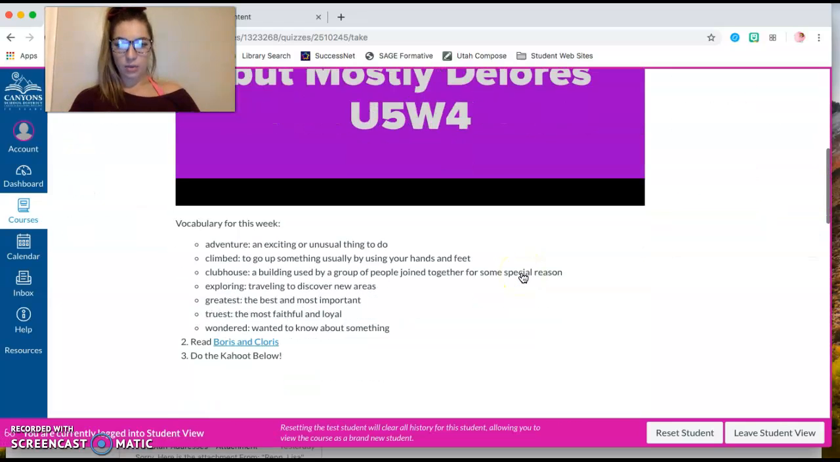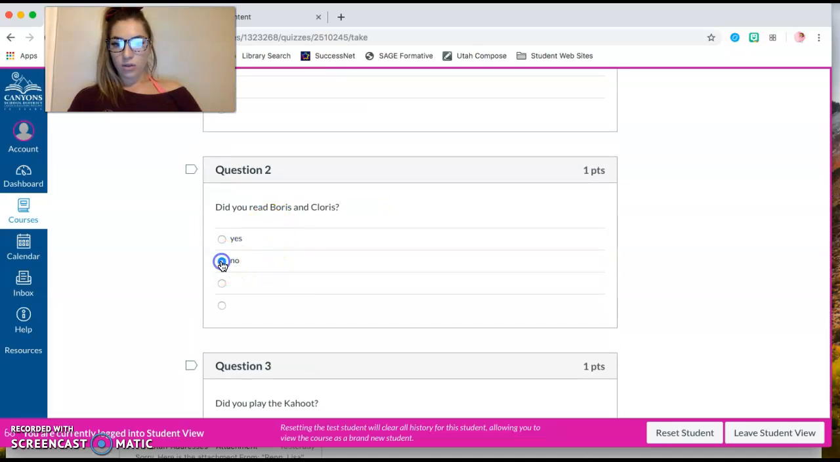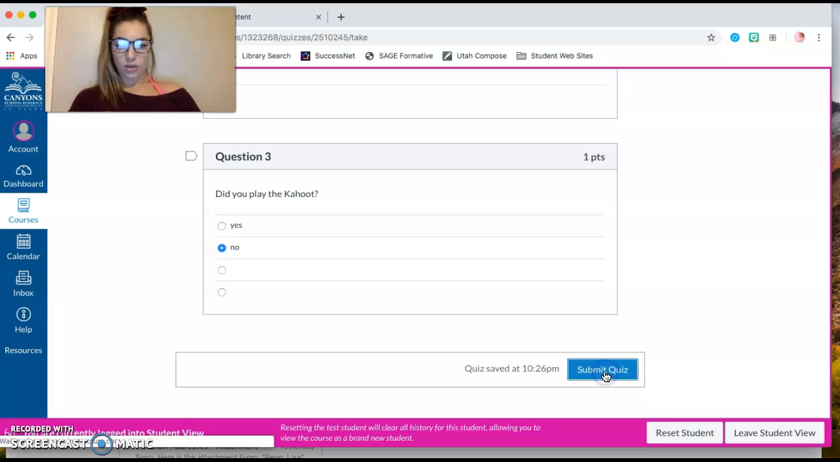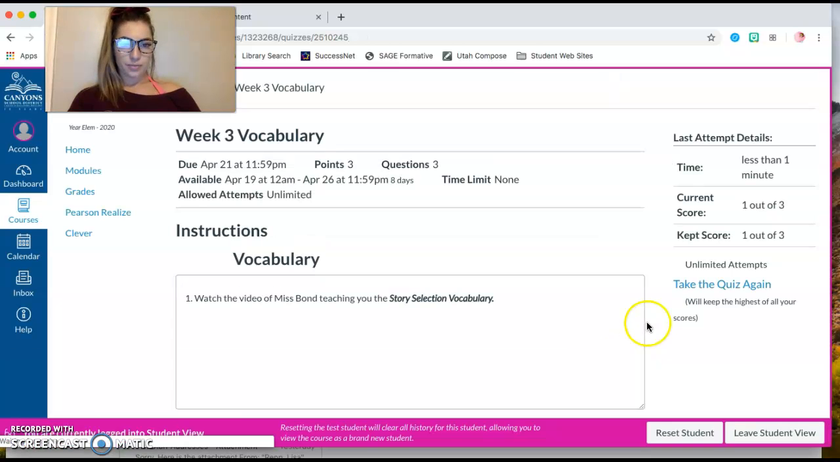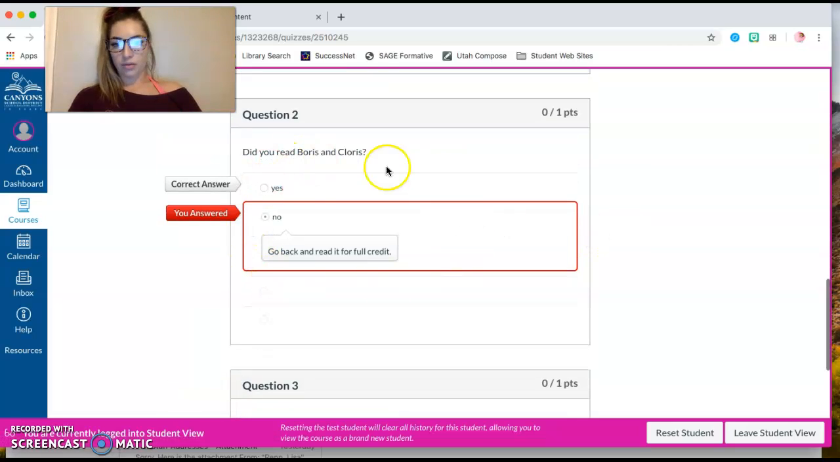So when you hit take the quiz, you still have to scroll all the way down. So did you watch the vocabulary video? Yes or no? Did you read Boris and Cloris? Yes or no? And then did you play the Kahoot? Yes or no? So no matter what your answers are, you can go ahead and submit the quiz. And then it'll tell you what your score is. And if you did select no, it'll say go back and read it for full credit.